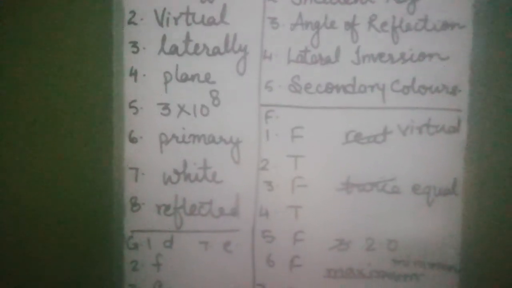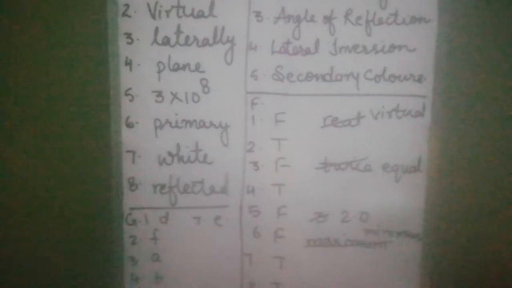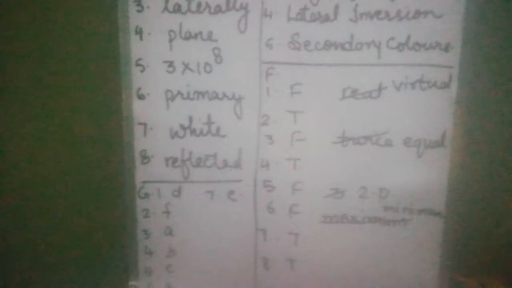Now third question: blue, red, yellow and green. Which is the odd one out? Yellow. Reason: rest others are primary colors. Fourth question: yellow, white, magenta and cyan. The odd one out is white, and the reason is rest others are secondary colors.